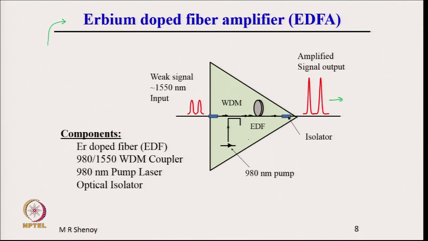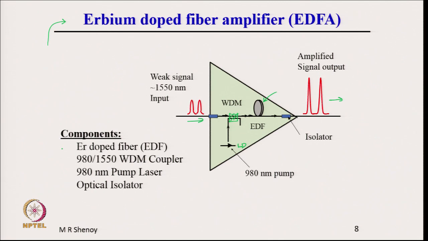So, what are the components involved? There is an erbium doped fiber shown here, there is a WDM coupler, I will discuss what this is. This is basically a combiner. There is a pump laser diode here at 980 nanometer, which provides the pump energy. This is the signal input and this is the output.